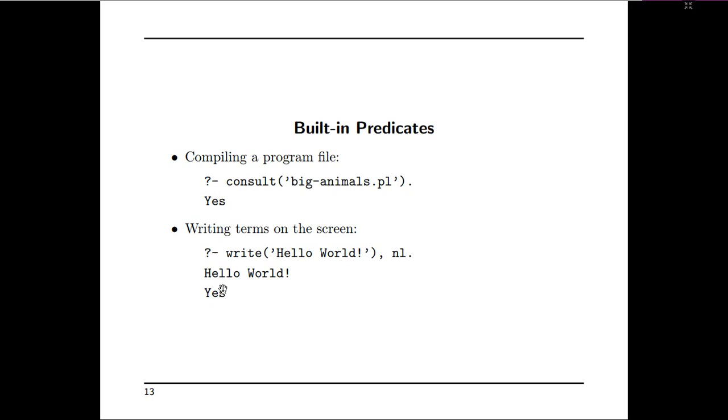NL means new line. Remember, every statement should end with a dot here. So write of hello world, comma, nl, dot. It gives you hello world as the output, and because the output has been produced successfully, it will return yes.